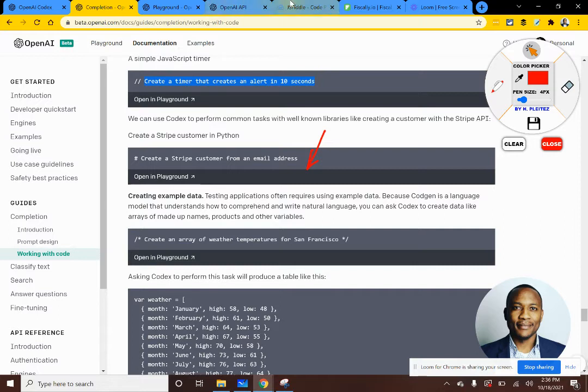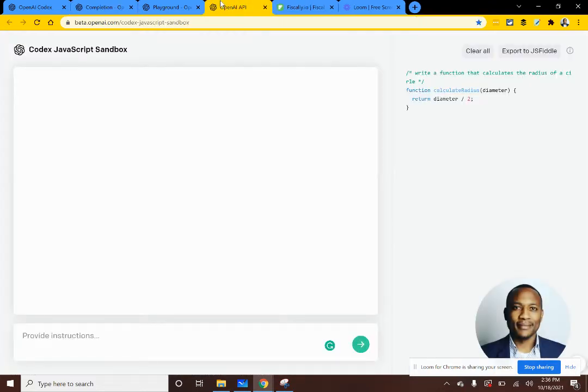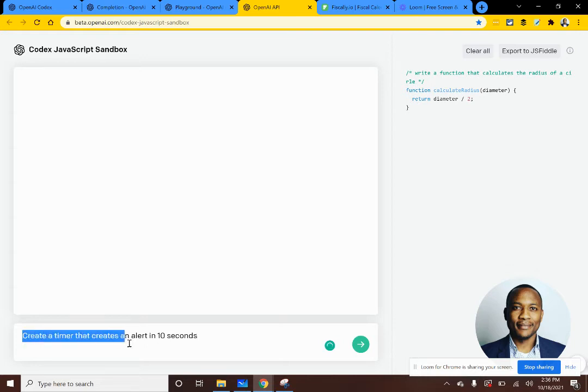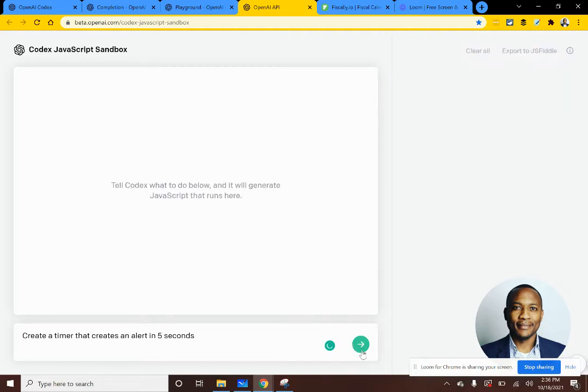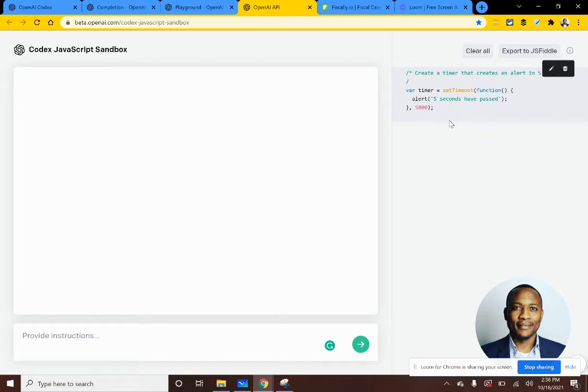So let's copy this, close the JS Fiddle, and let's paste this in here. So what this is going to do is it's going to create a timer that creates an alert in 10 seconds. Let's make it 5 seconds so we don't have to wait too long. And let's clear this first. We will go ahead and run this. It's created a basic JavaScript function that alerts in 5 seconds. That 5 seconds has passed.